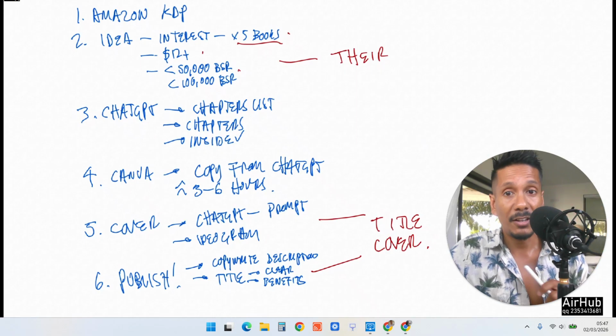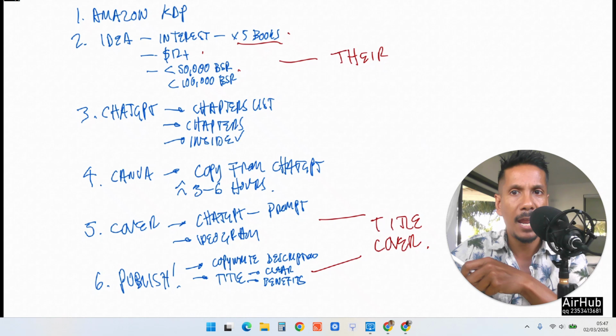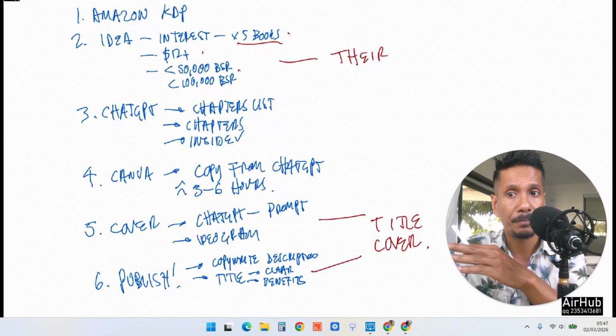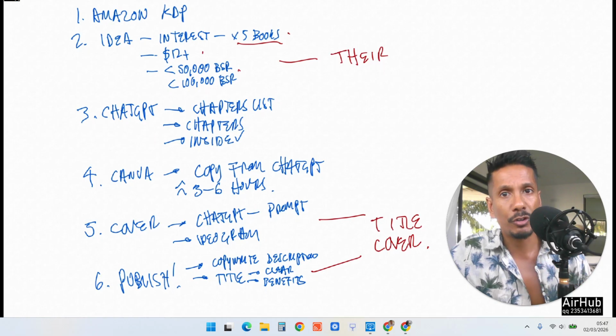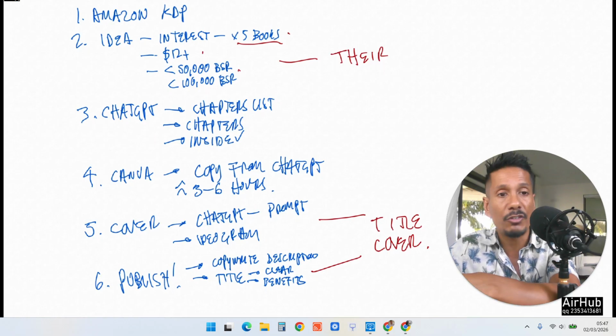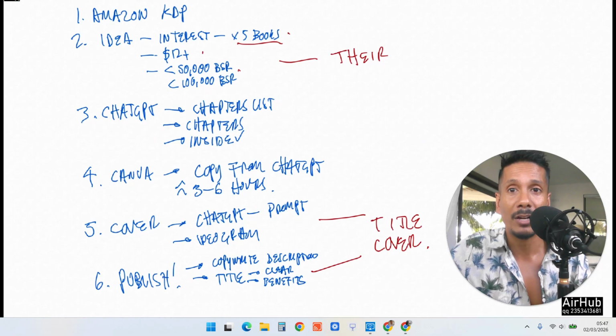Okay. So that's it. It's very, very simple to do. But remember, just be prepared to produce more books in order to increase the chance of making sales. And then eventually you can have books that pay for your coffee all year round.